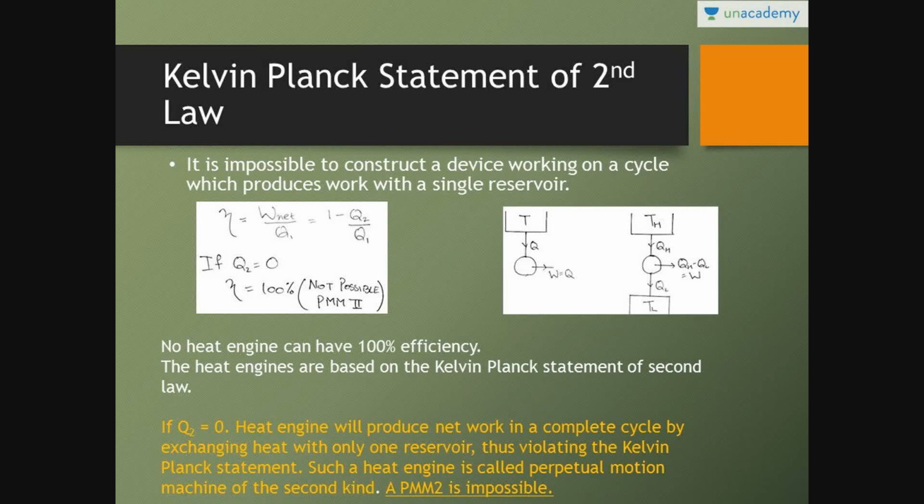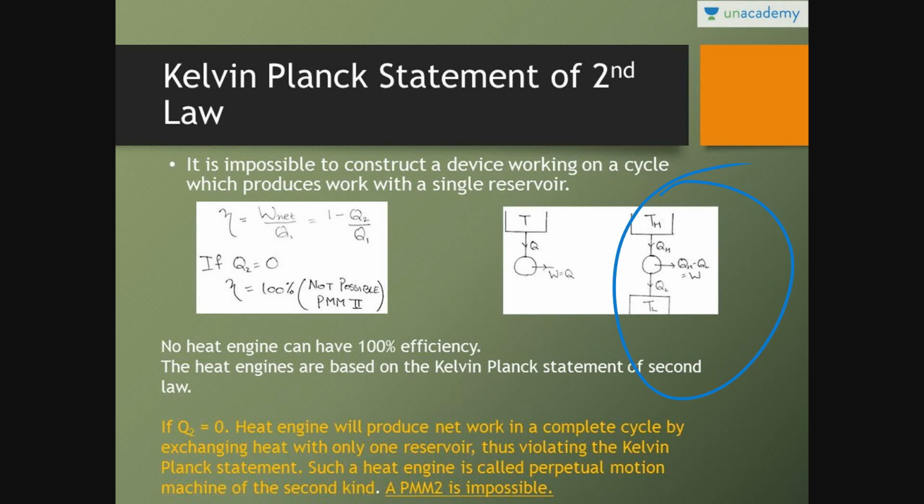Next, very important, Kelvin-Planck statement of second law. It states that it is impossible to construct a device which, working on a cycle, produces work other than with a single reservoir. See, this is a thermodynamic cycle. If you have to take net work out of this heat engine, heat QH at higher temperature TH is input to the heat engine, and heat QL at the lower temperature is rejected. So net work is equal to QH minus QL, right?